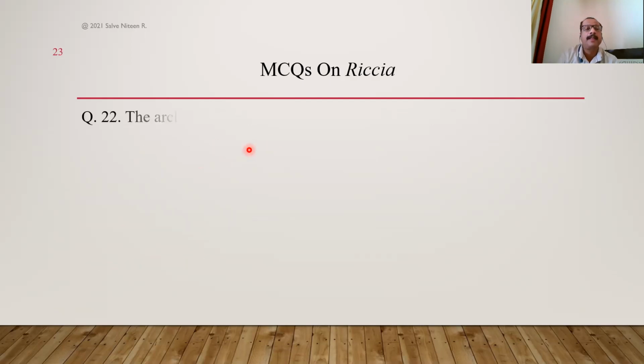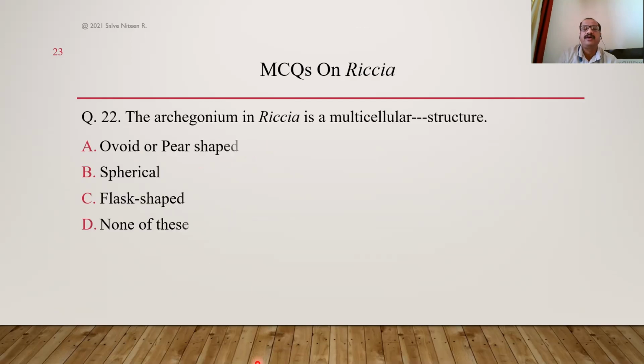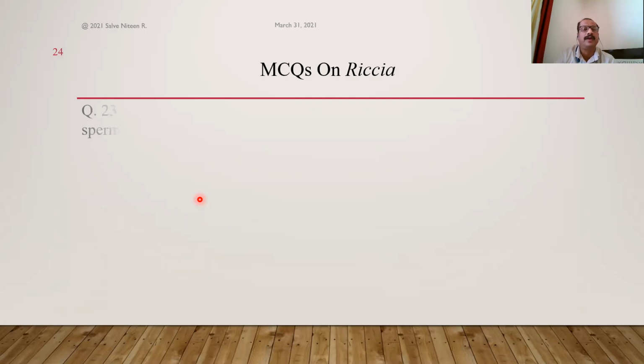Okay. The archegonium in Riccia is multicellular. It is a flask-shaped structure. So answer C is the correct option. That is the shape of the archegonium, the female sex organ or female gametangium of Riccia. We have studied that it is a multicellular flask-shaped structure with neck and venter. The neck consists of neck canal cells, the venter consists of a venter canal cell and egg cell, and the entire archegonium is surrounded by a jacket layer of sterile cells. That is the characteristic feature of higher cryptogams.